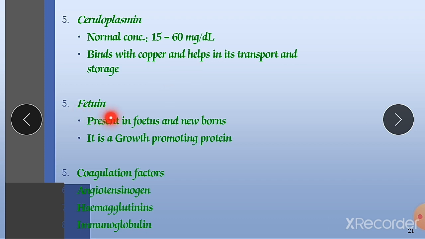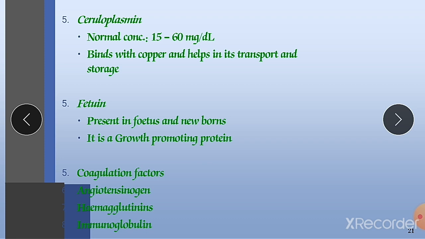Next is fetuin. This fetuin is present in the fetus of newborns, and in the most quantity it is available in the fetus of bovine. Bovine means cattle. So in the fetus of cattle you will find this fetuin. It is a protein to a large extent, and it is a growth promoting protein. This protein is also responsible for transportation of fatty acids, and you will find it in the fetus.